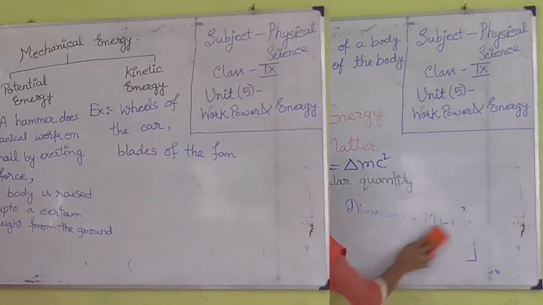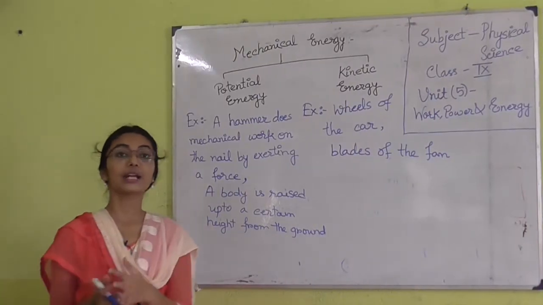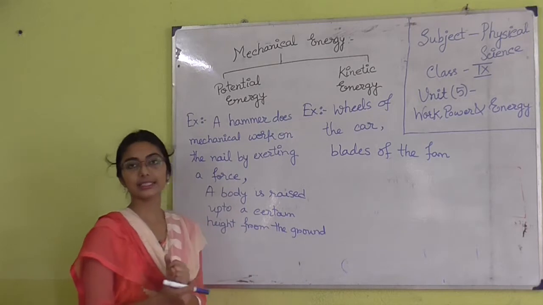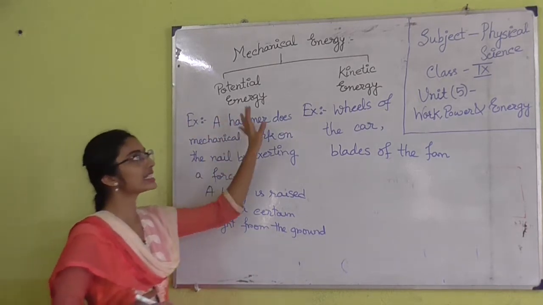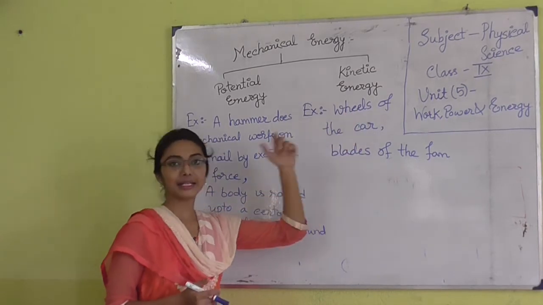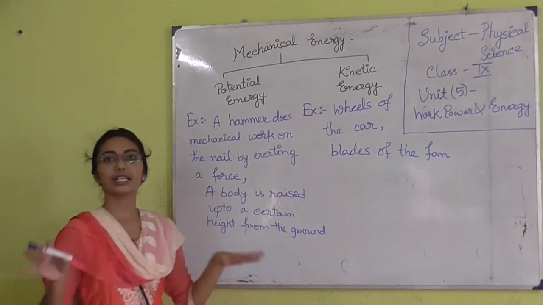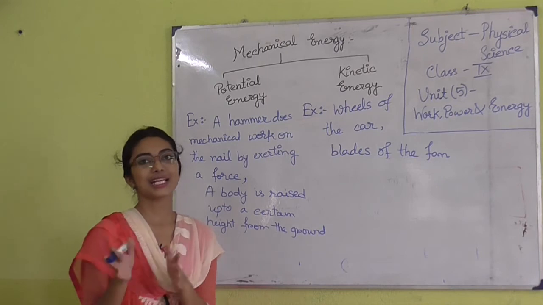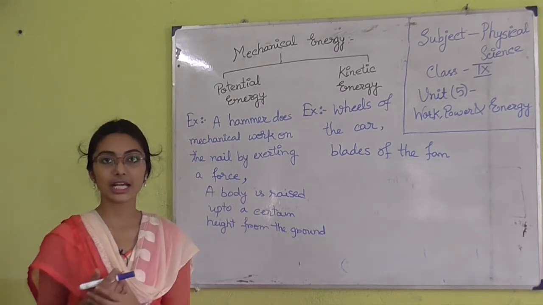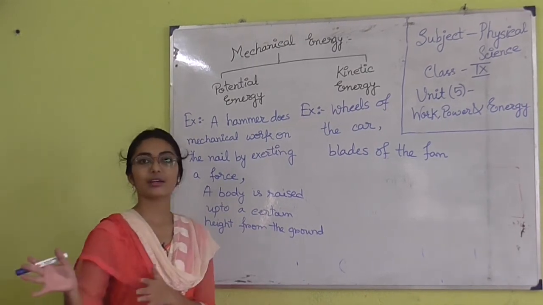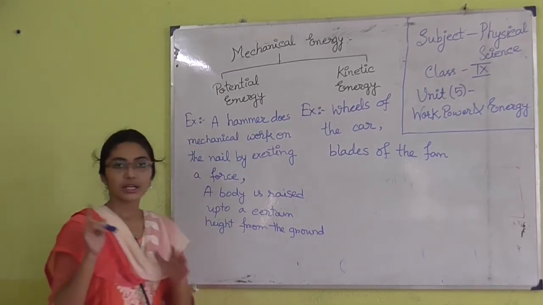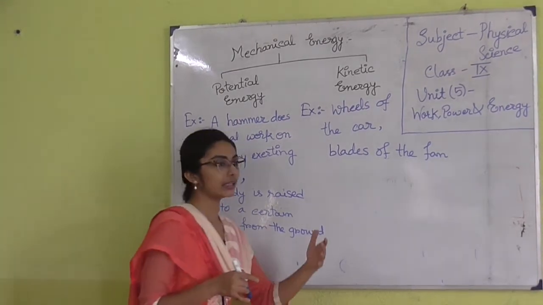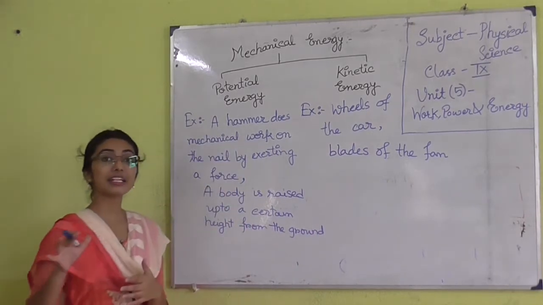Okay. We are going to categorize mechanical energy. There are two types of mechanical energy, one of them is potential energy and the other is kinetic energy. Now, what is potential energy? Suppose you are at rest, so due to its position, you are not going anywhere, you are presently at rest, no displacement is done.